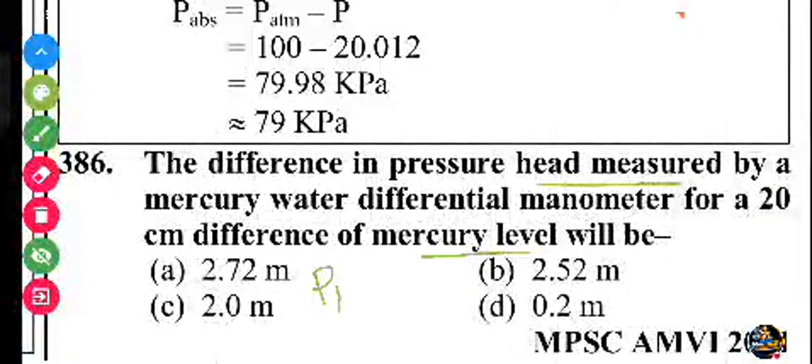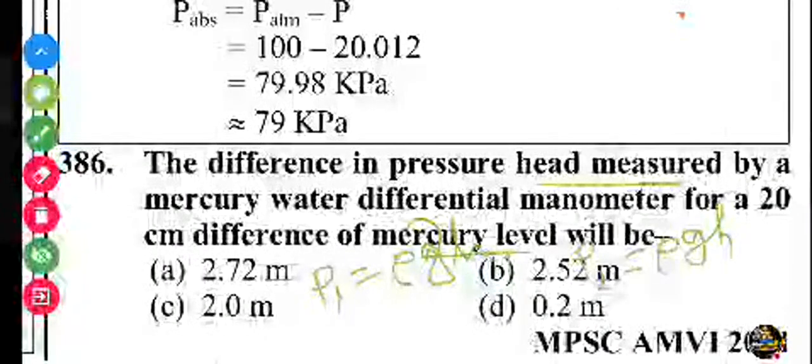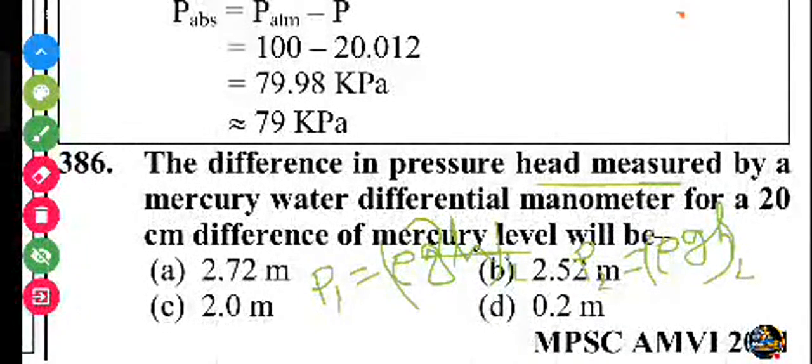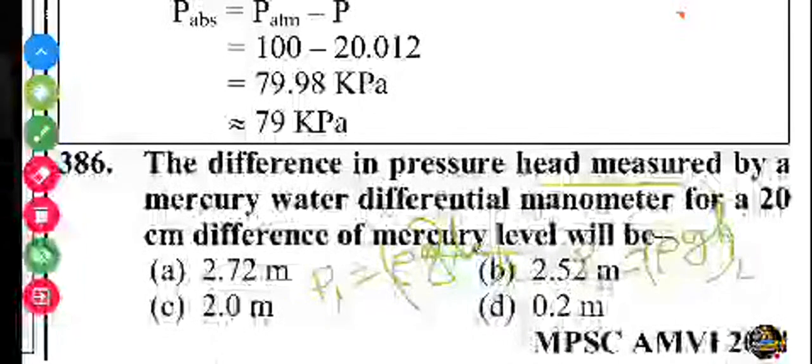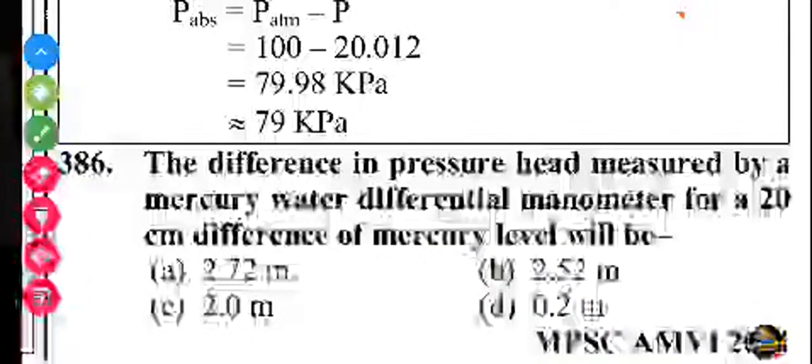P1 equals rho g h1, P2 equals rho g h2. Mercury water differential manometer for 20 centimeter, what is the mercury level? By solving this easily, you can get the 20 centimeter of water. Convert the mercury level.